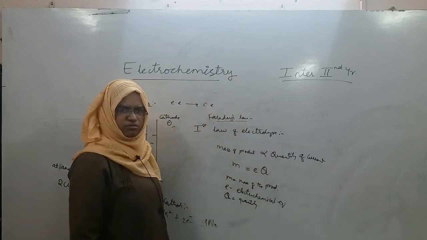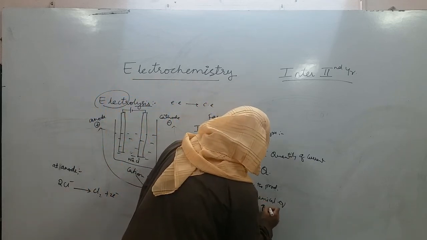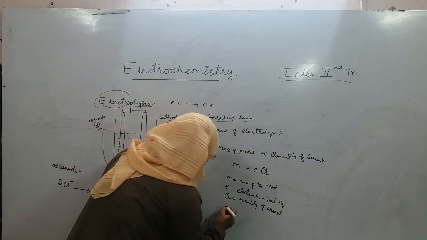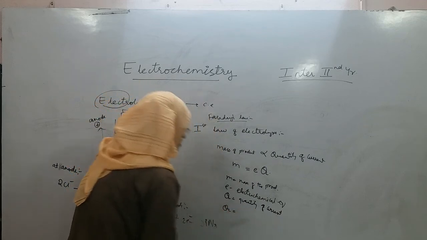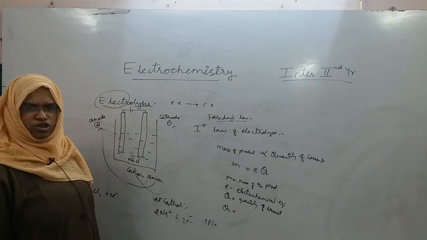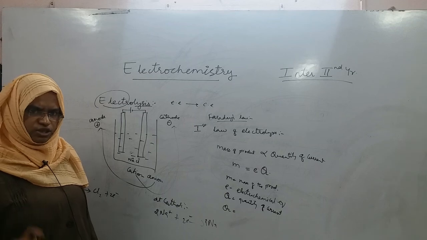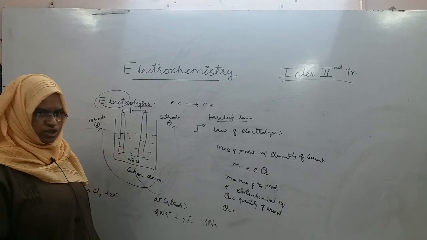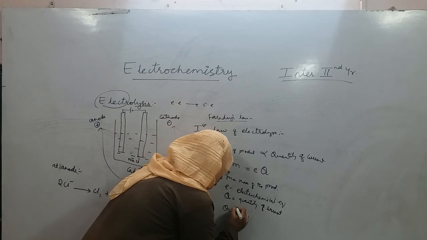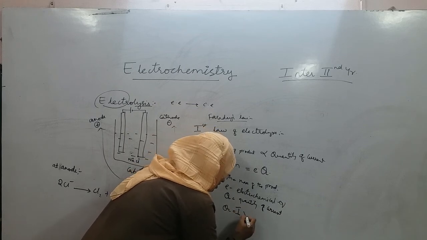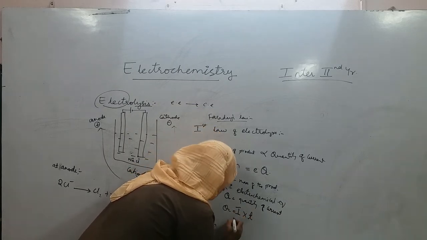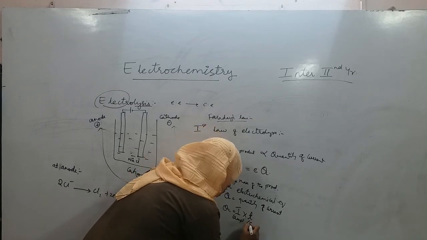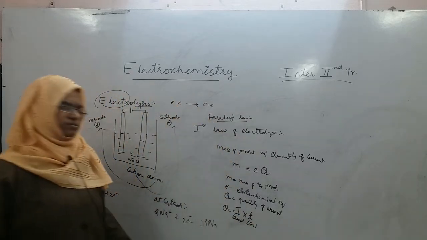How can you measure quantity of current? Quantity of current can be taken as the amount of current and the duration of current. How much current you are giving and for what duration you are giving: amount of current into duration of time. Current should be in amperes only and time should be in seconds only.